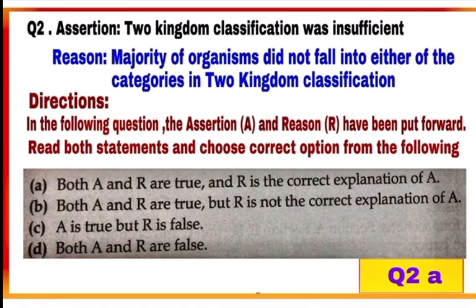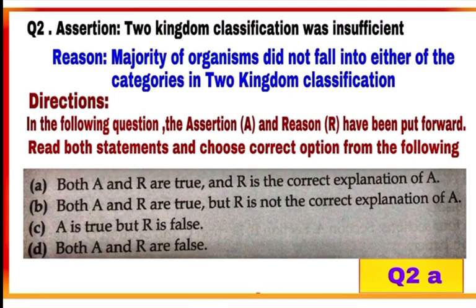This is also a correct statement and the correct reason for the assertion. Because this system did not distinguish eukaryotes and prokaryotes, unicellular and multicellular organisms, photosynthetic and non-photosynthetic organisms.